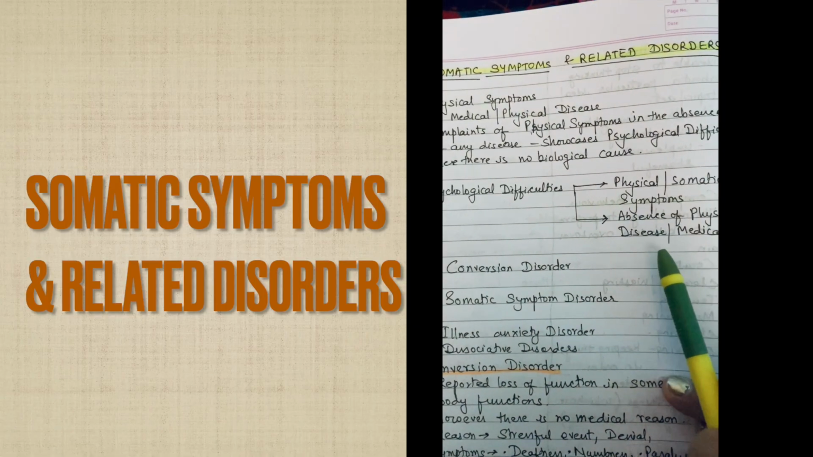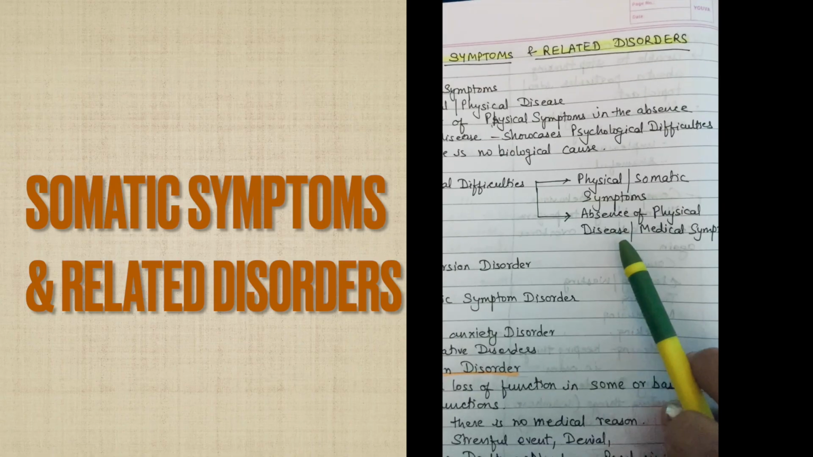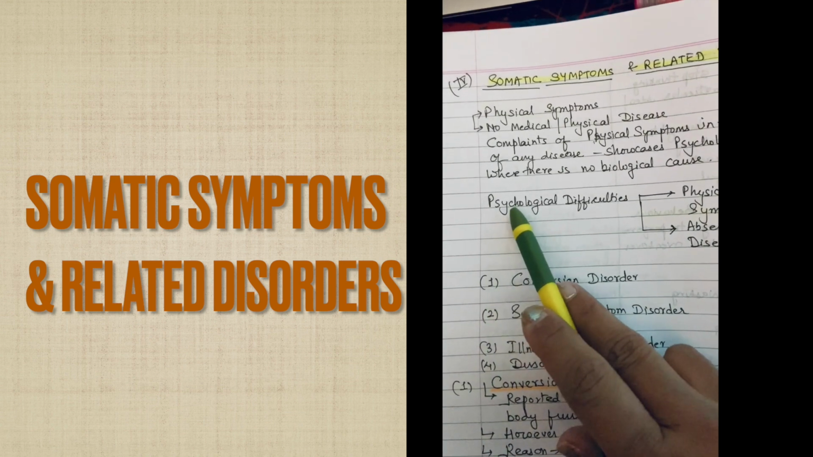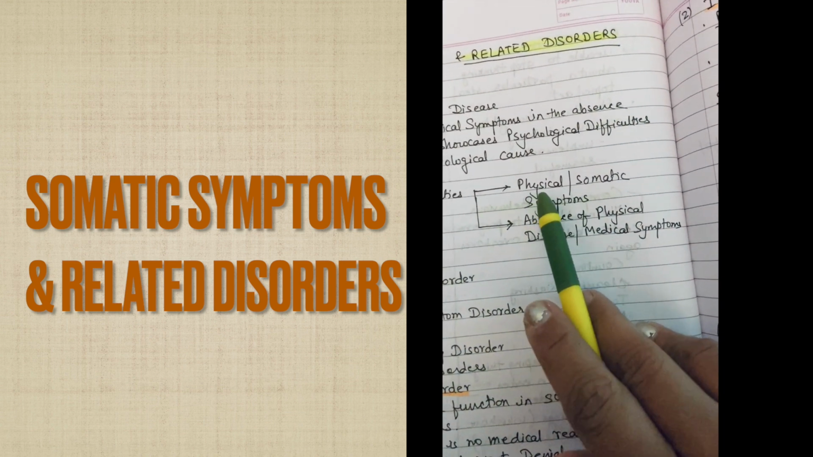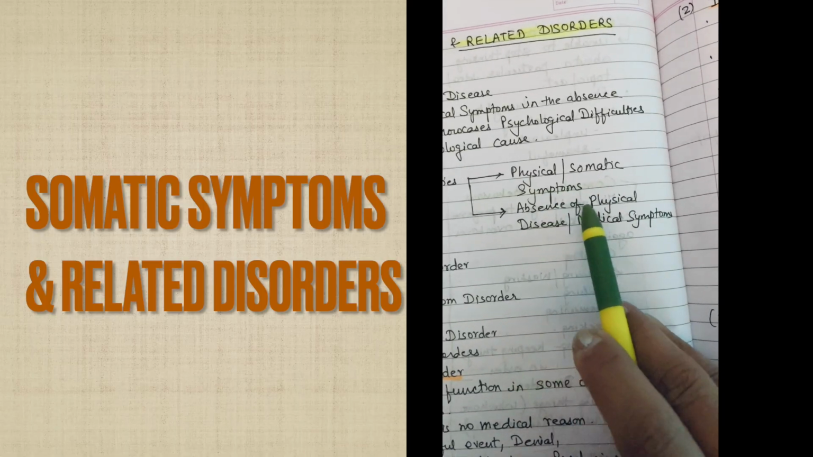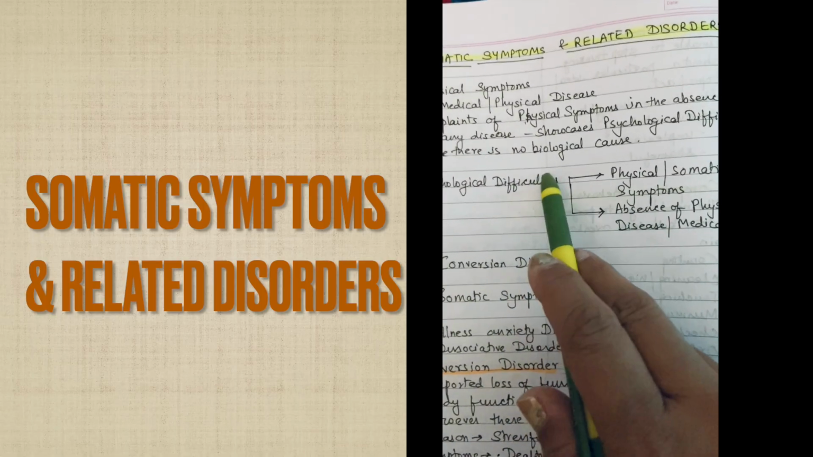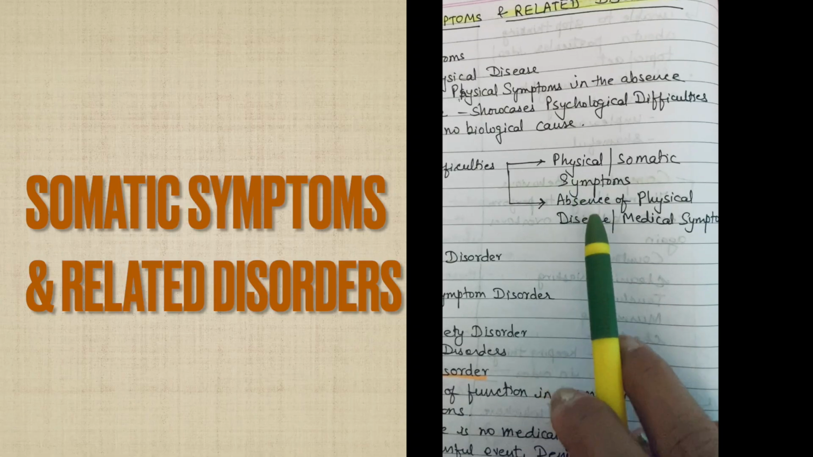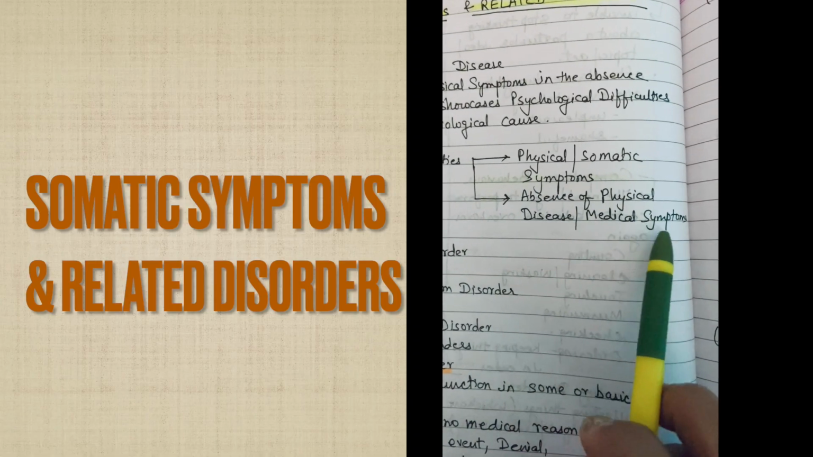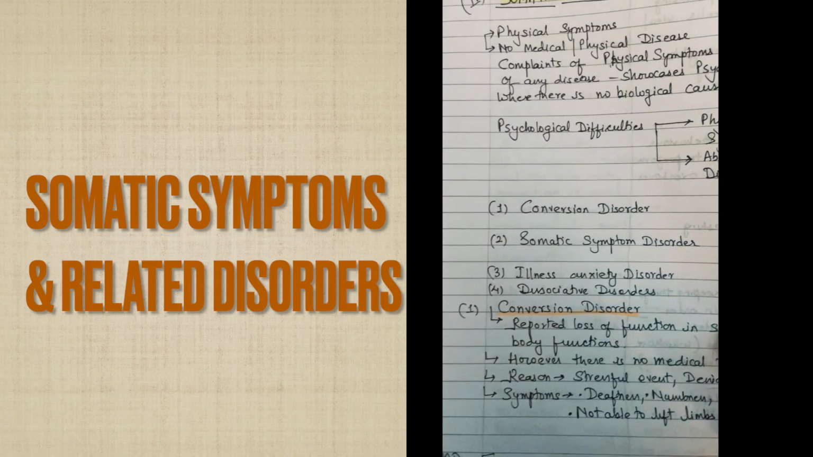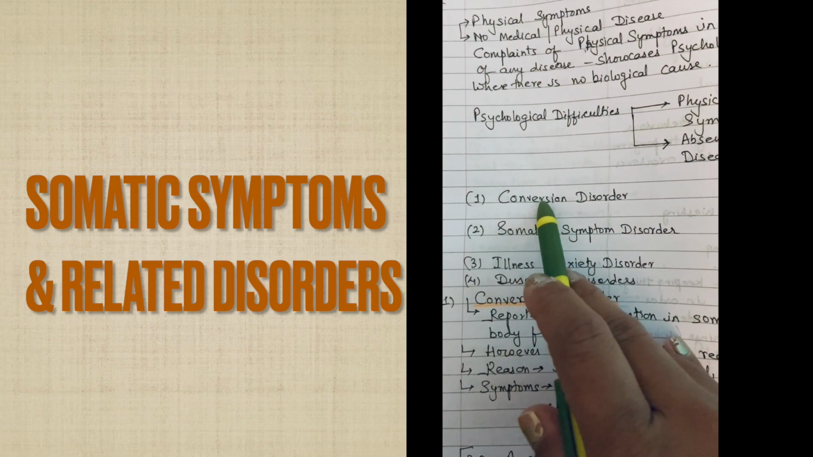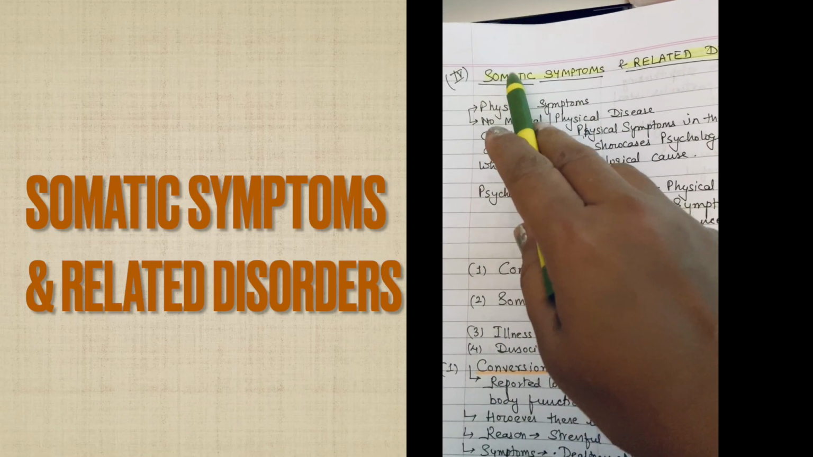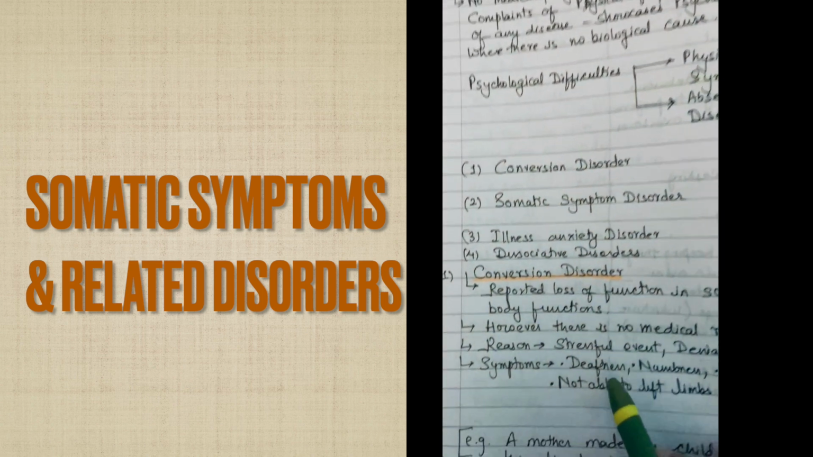For example, the person might say that I am not able to lift my limb, or I am not able to see properly, but there is no medical or biological cause for that. So the psychological difficulties can show up as physical somatic symptoms in the absence of physical disease and medical symptoms. So let's start by understanding the conversion disorder. This is a very important somatic disorder. So we are reading and understanding somatic symptoms and related disorders.